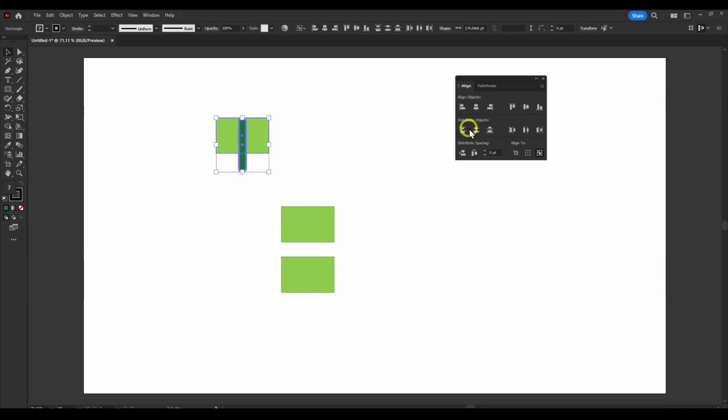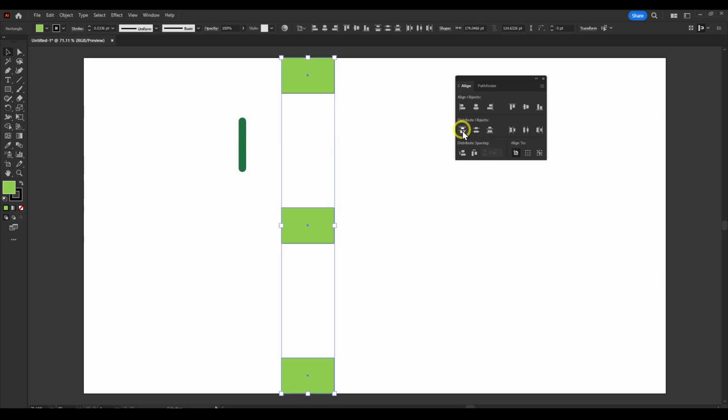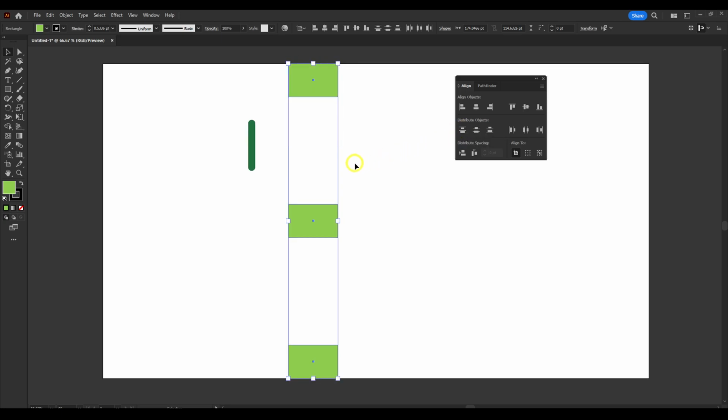Align center. You also have here distribute objects. And for this one here, let's say we have 3 objects here, and we would like to distribute these objects in a vertical distribute top. And as you can see now, they'll distribute equally. You can also select vertical distribute center.